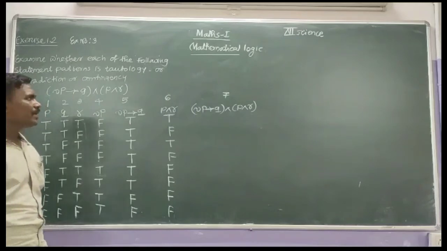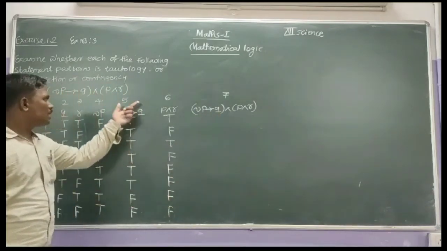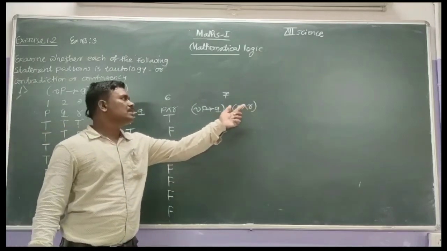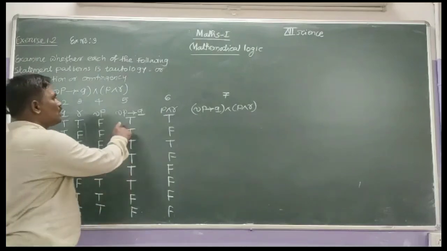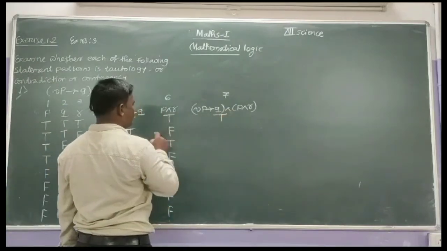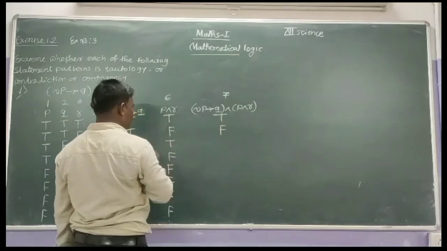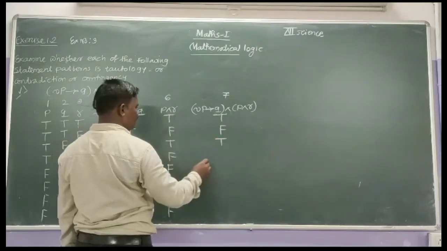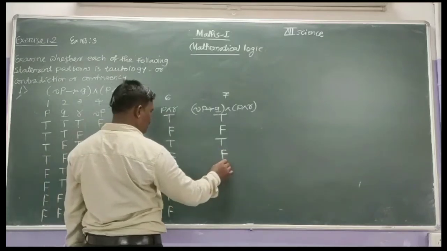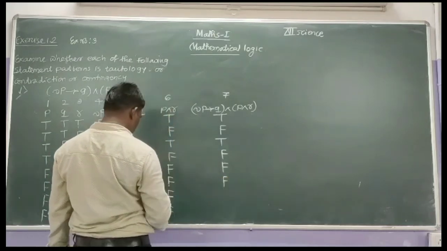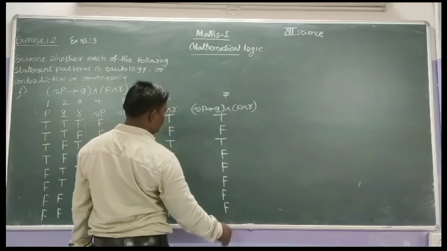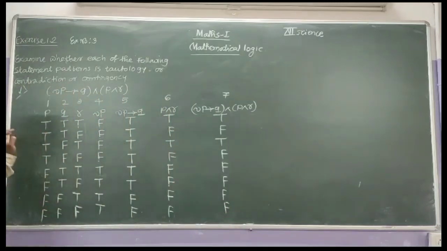Now in the last column: negation of P implies Q, that is column number 5, and P conjunction R, that is column number 6. Take the conjunction. True conjunction true is true. True conjunction false is false. True conjunction true is true. True conjunction false is false. True conjunction false is false. True conjunction false is false. False conjunction false is false, and the last both are false. Observe the entries of the last column: they are neither all true nor all false. True, false, false.